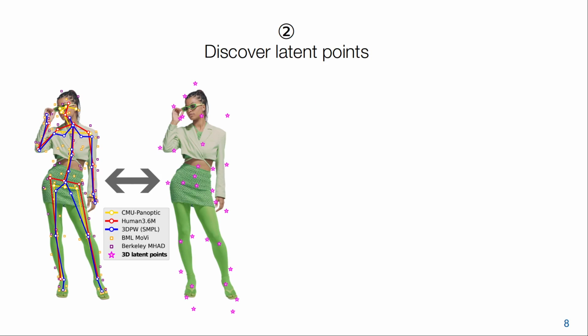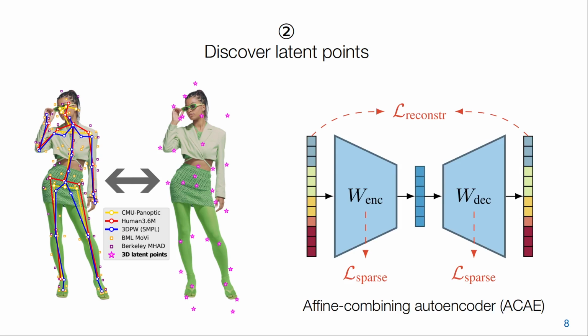In the second step, we perform dimensionality reduction on the number of key points in the pseudo-ground truth. In other words, we want to discover a set of latent key points underlying all of these formats. For this, we propose a novel linear autoencoder formulation, the affine-combining autoencoder. Both the encoder and the decoder compute simple affine combinations of the list of input points, making the transformations equivariant to rotation and translation. This formulation also allows learning these 3D relations merely from the 2D projections of the pseudo-ground truth, which is more accurate.